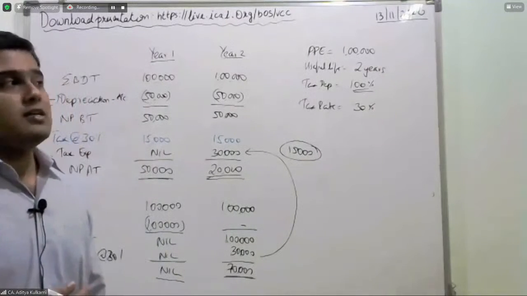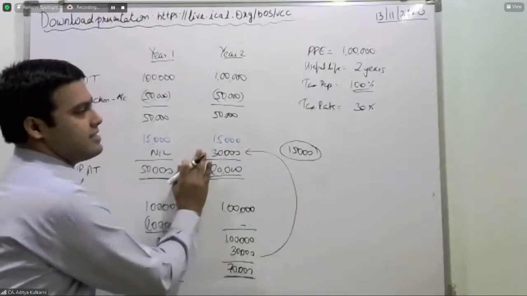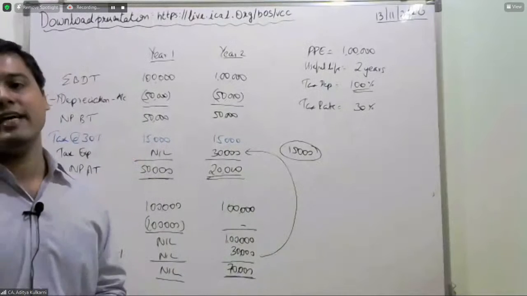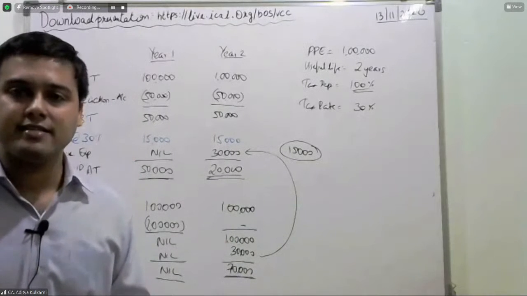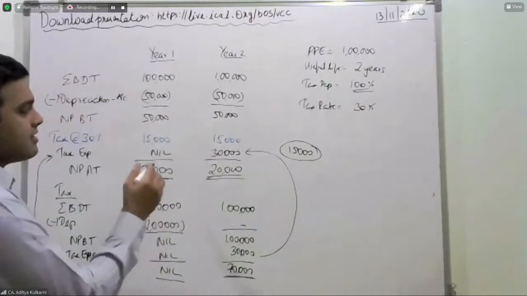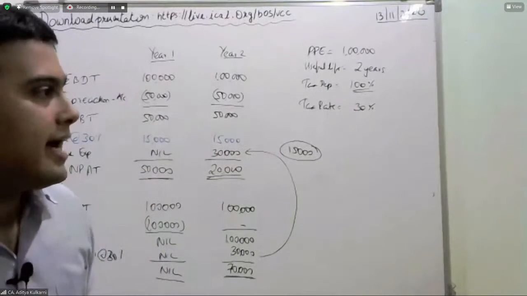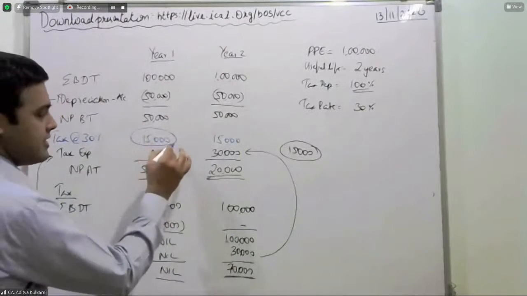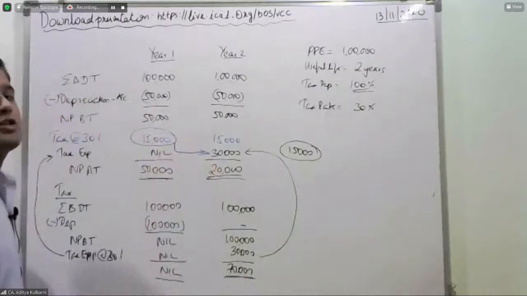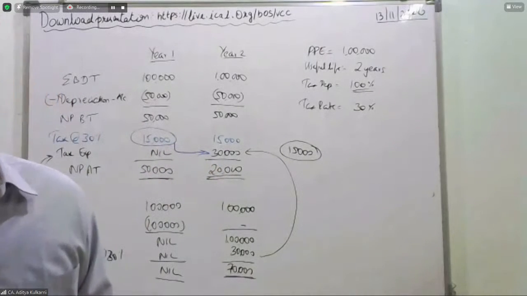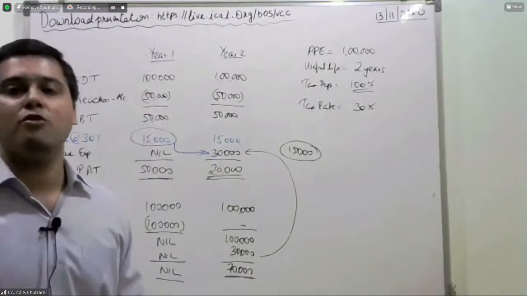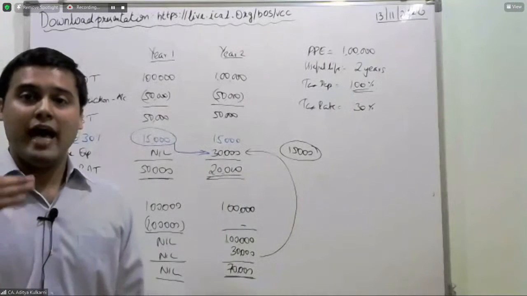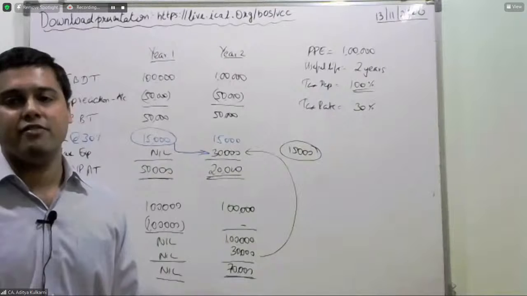The answer is, he is not paying a 60% tax rate, my friend. This is not a tax saving that has happened. Rather, this 15,000 tax liability has been postponed to the next year. This 15,000 liability has been postponed to the next year by virtue of accelerated depreciation,